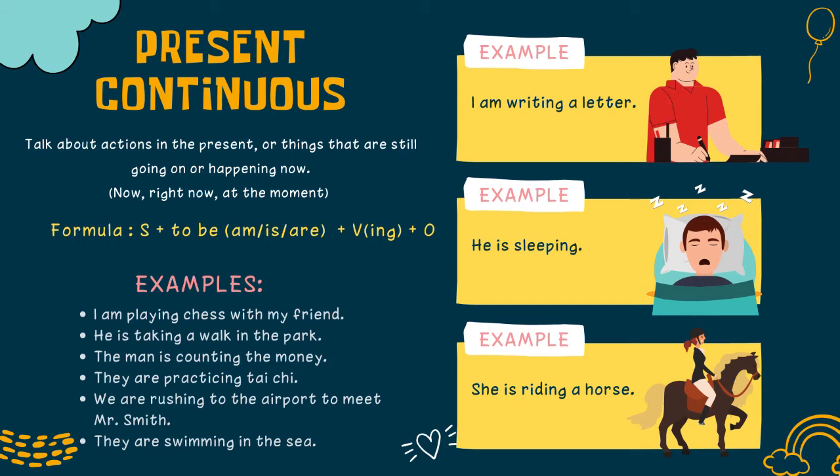Okay, for example 1, I am writing a letter. Example 2, he is sleeping. Example 3, she is riding a horse. Okay, we need to add ing at the verb. Okay.